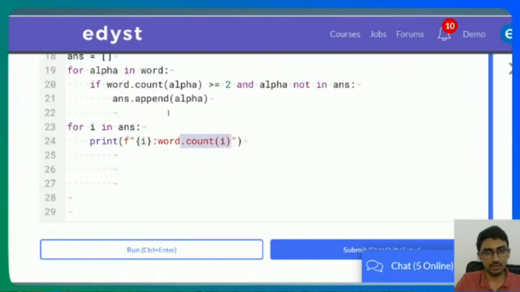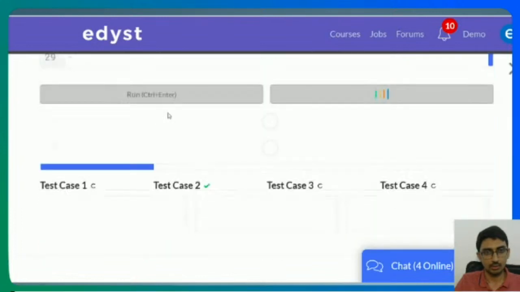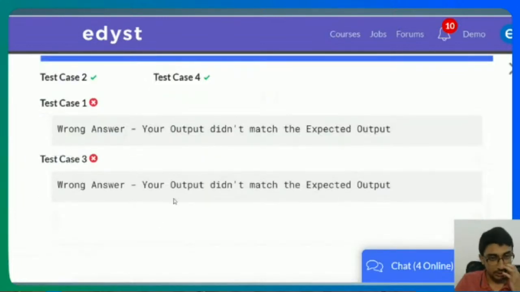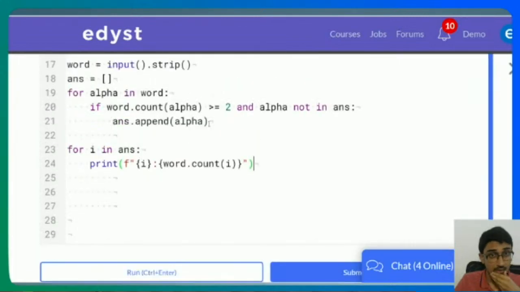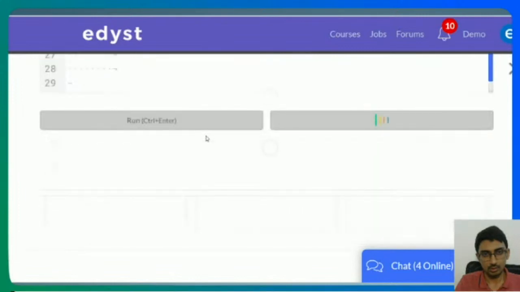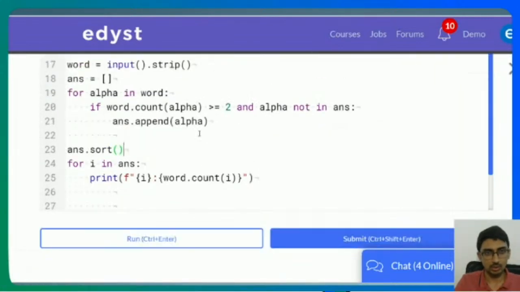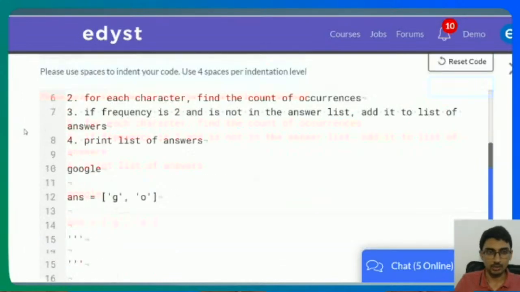Let me just check the right answer that's supposed to come. Yeah, so it's passing some test cases. Okay, so it's not a sort issue.